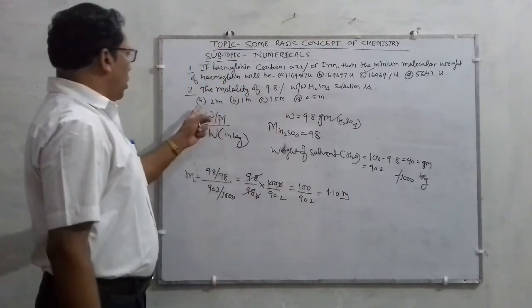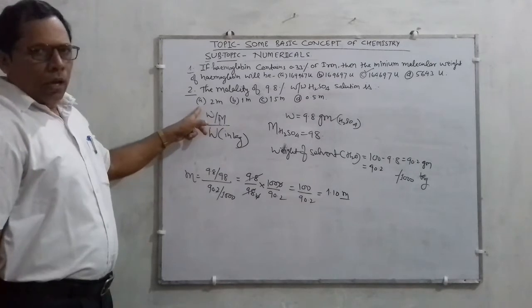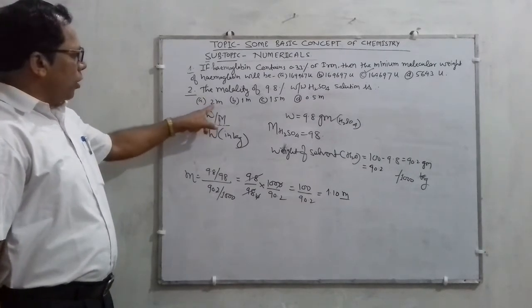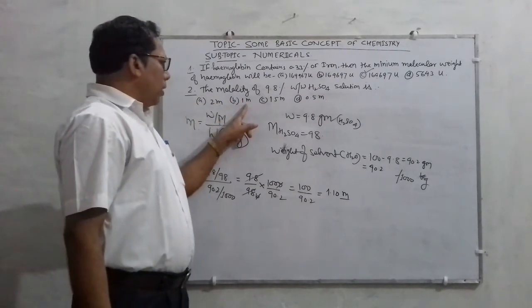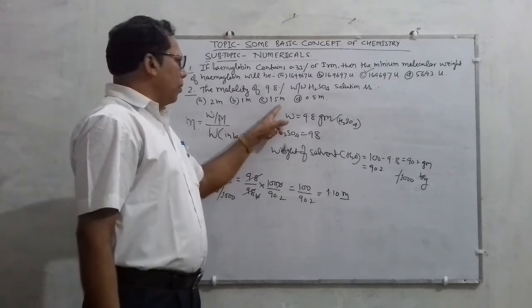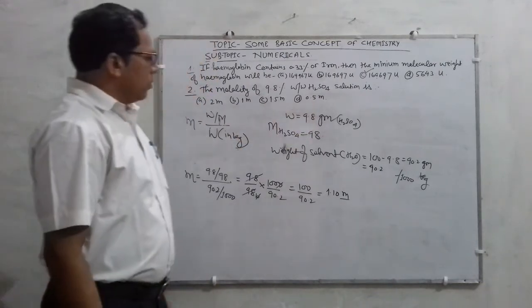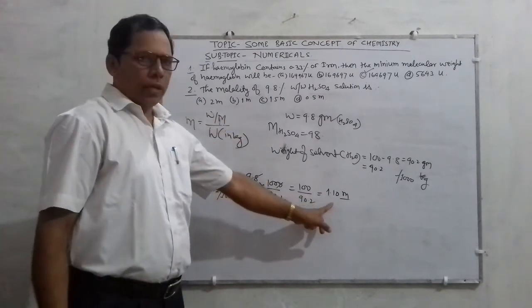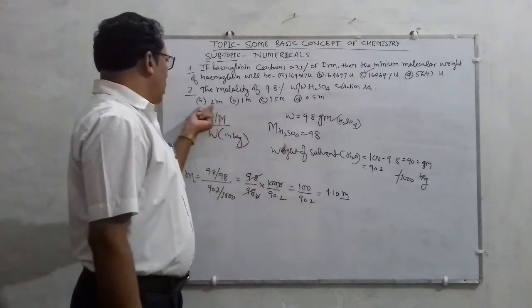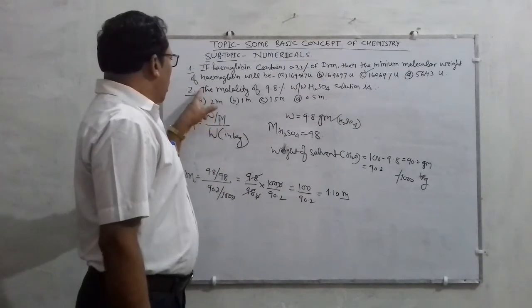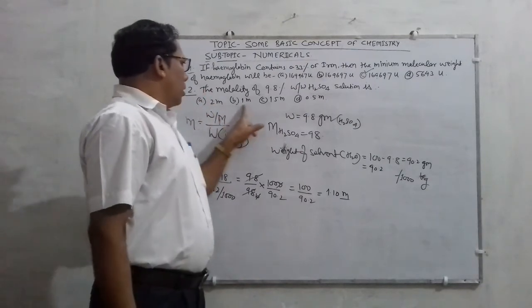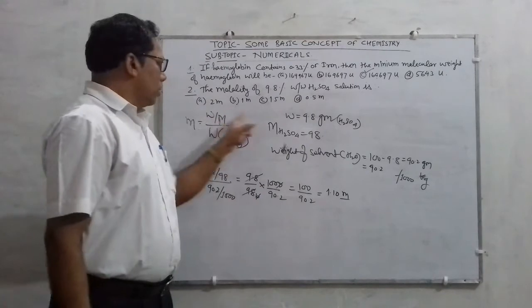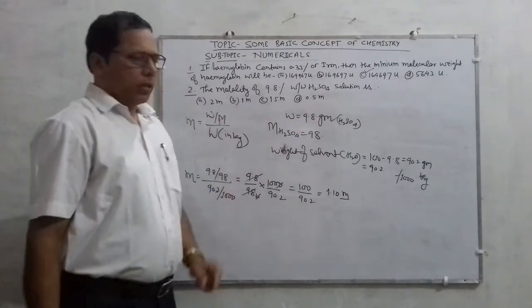Now go through your options: 2 m, 1 m, 1.5 m and 0.5 m. No option exists here for 1.10, so in this question none of the options is correct.